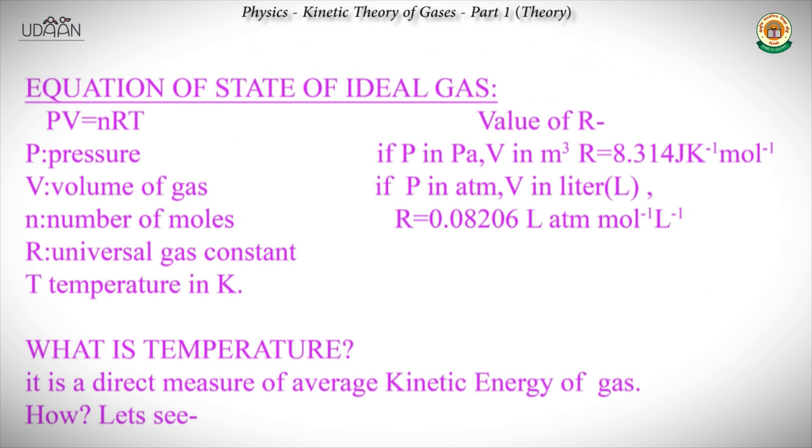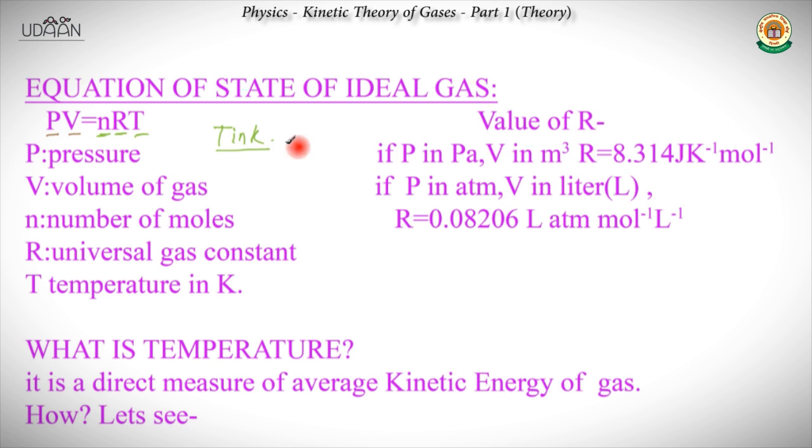Okay, so what do we have next? Here we have the equation of state of an ideal gas, which is PV equals nRT. P means the pressure of the gas, V is the volume of the gas, n is the number of moles, R is the universal gas constant, and T is the temperature in Kelvin, with a capital K.